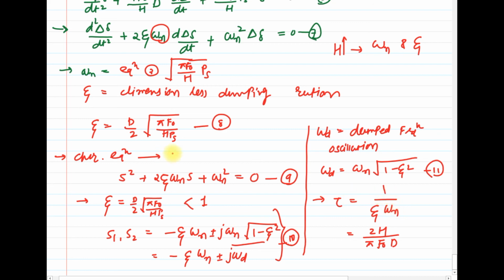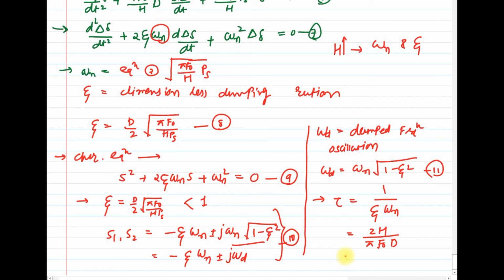Recall that all these equations you derived in control engineering for stability analysis. The same concept we are applying here for small signal stability analysis, and we calculate the damping ratio, natural frequency of oscillation, damped frequency of oscillation, and the final one, settling time. This is your equation number 12.